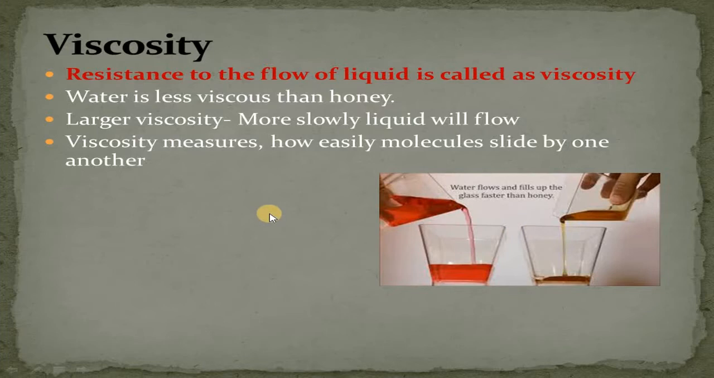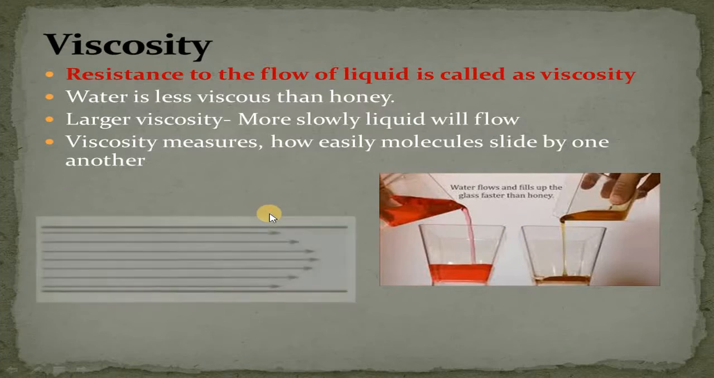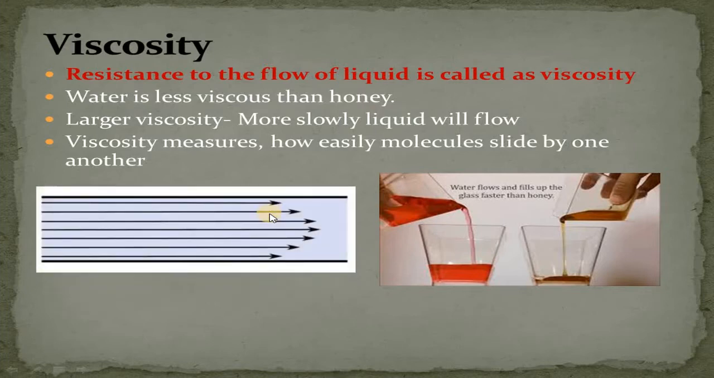In order to understand viscosity, we consider a liquid flowing in a tube, which is made up of a series of concentric circular layers. Basically, why is this resistance there? What causes this resistance to the flow of liquid? This resistance to the flow of liquid is basically due to the internal friction between the layers of molecules.